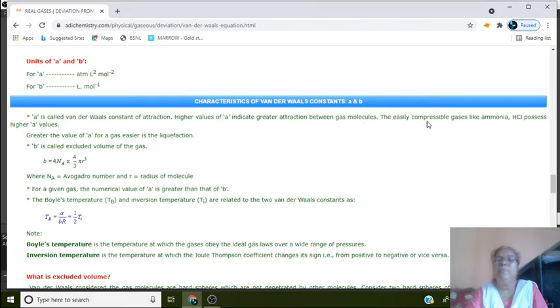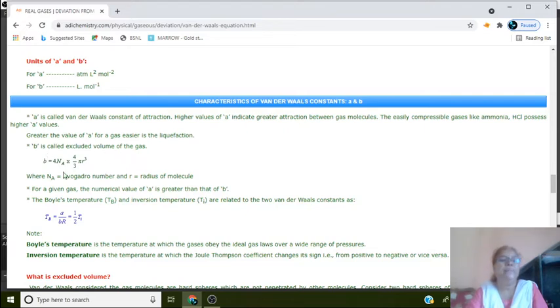The easily compressible gases like ammonia, HCl possess higher values of a. The greater the value of a for a gas, the easier is the liquefaction, and b is called the excluded volume, co-volume, or free space.